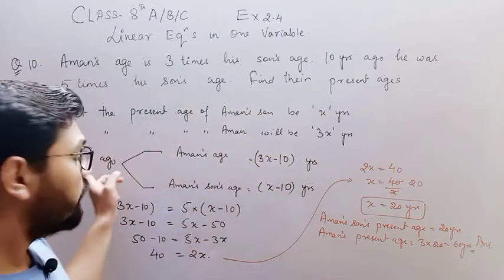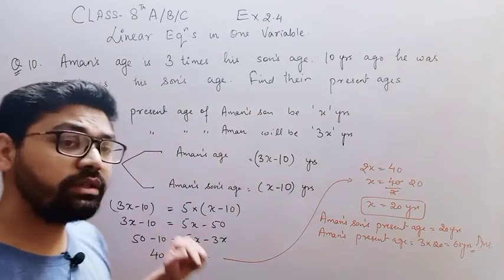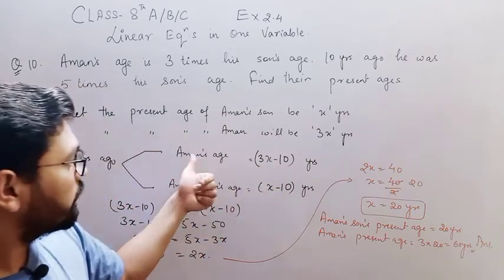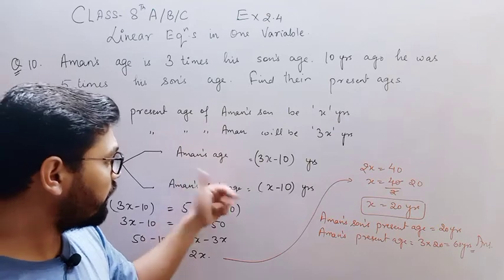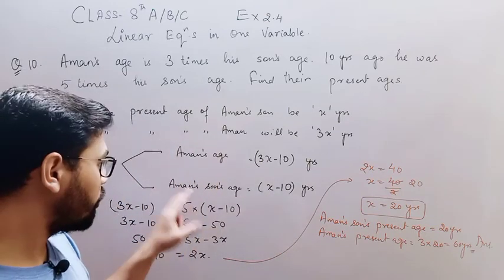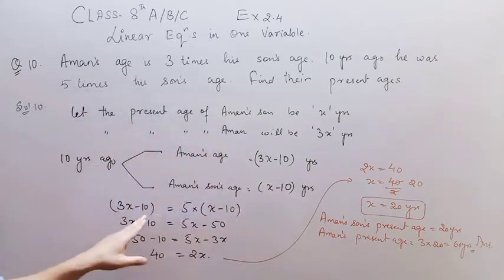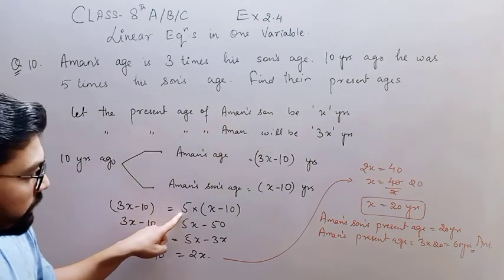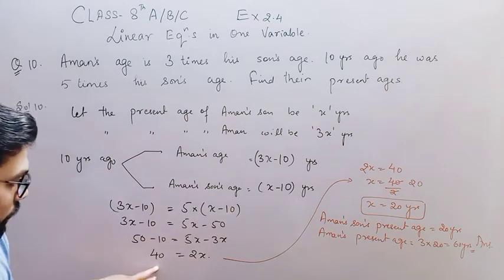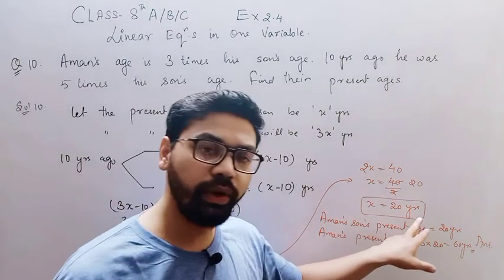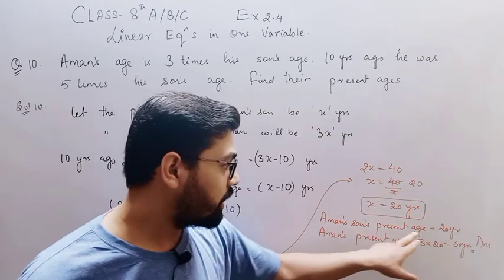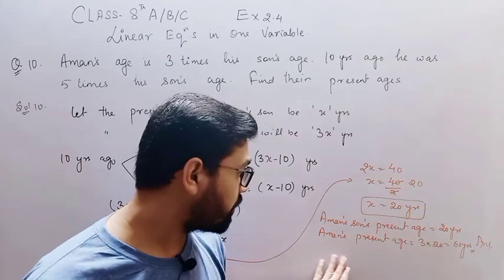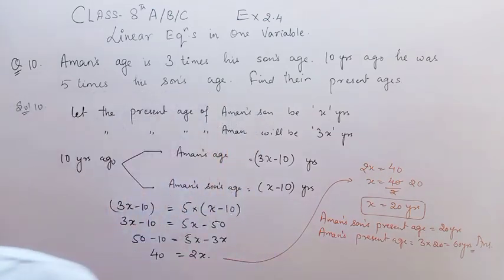If this is 10 years later, in that case you will add 10. So 3x minus 10 would be the age of Aman, and x minus 10 would be the age of Aman's son. This condition is given in the question, that 10 years ago Aman was 5 times his son's age. So 40 is equal to 2x, x is equal to 20 years, that means Aman's son's present age is 20 years, and Aman's present age is 60 years. Note it down fast.